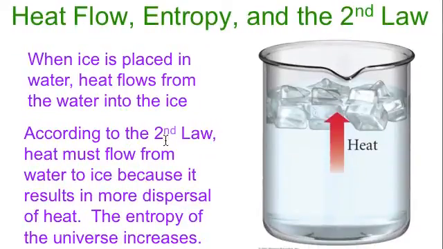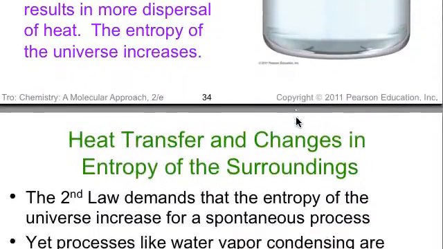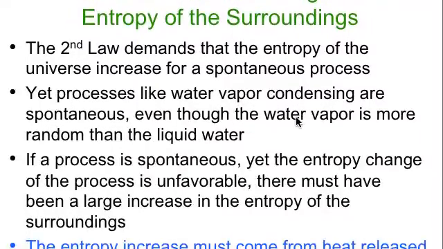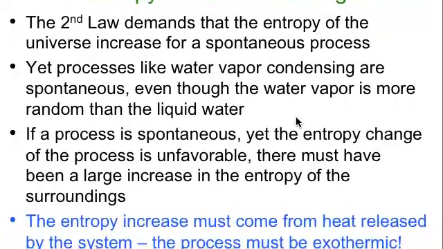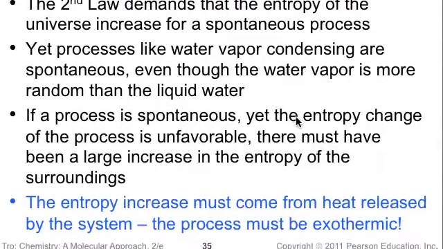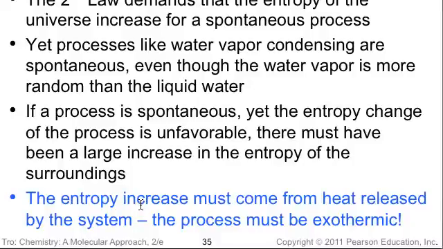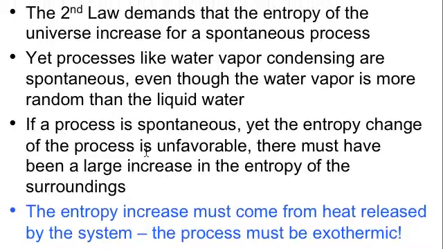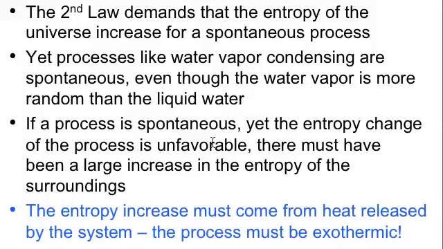This is sort of one reason why heat always flows from hot to cold. It melts the ice. The heat energy, enthalpy, goes from making ice at 0 to liquid water at 0, and the only difference is the entropy of the liquid water is greater. Here's a lot of blah blah. What's up with that? Let's read the bottom line. Entropy increase must come from heat released by the system. The process must be exothermic if a process is to be spontaneous. There's one exception to that.